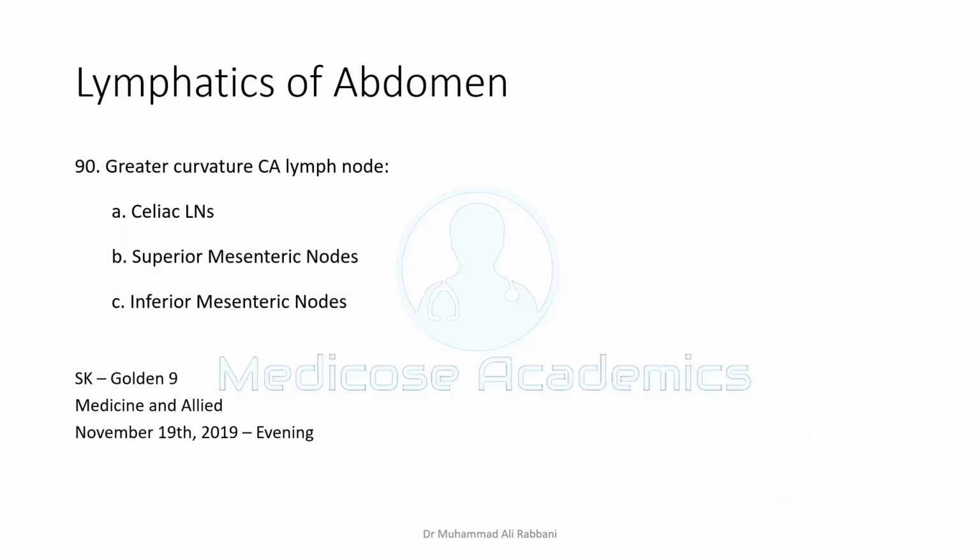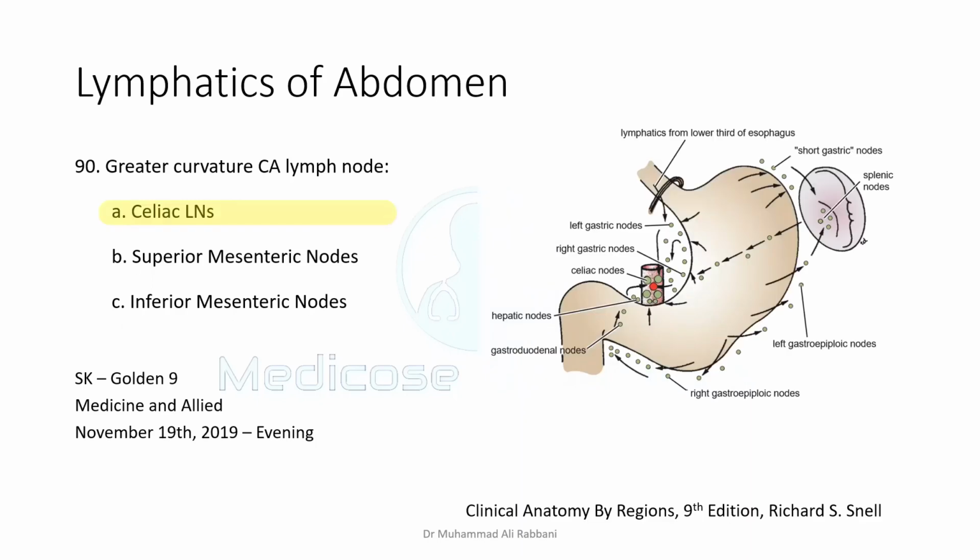Greater curvature of the stomach. The stomach has carcinoma on the greater curvature, and which lymph node will be swollen? You should know the lymphatics of the stomach. The greater curvature mostly goes to the hilum, and the hilum mostly goes to the splenic nodes, and from the splenic nodes they ultimately go to the celiac nodes.